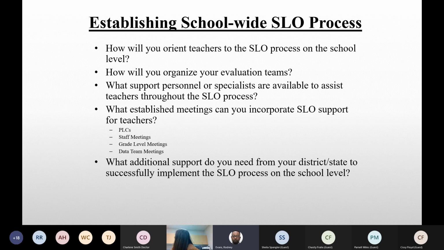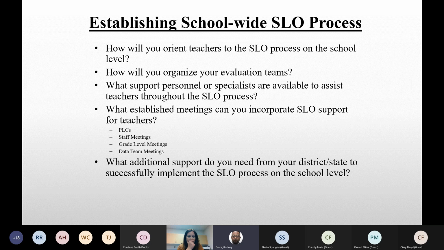So each year, your district sends to us their ADEPT plan, which has your time frame that you're going to start with evaluations and when you're going to end with evaluations. So you want to ensure that you are aware of those deadlines, and you may not be. It may just be an email coming from the district telling you, we need this information in by a certain time. Or there are actually dates that they provide to us that these conferences have to occur by, or the SLO has to be completed by, along with your observations.